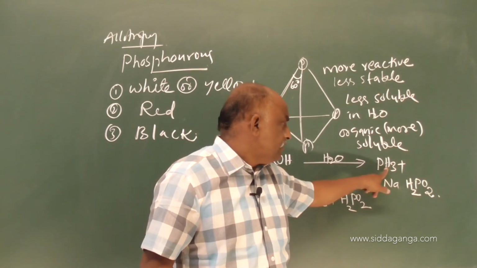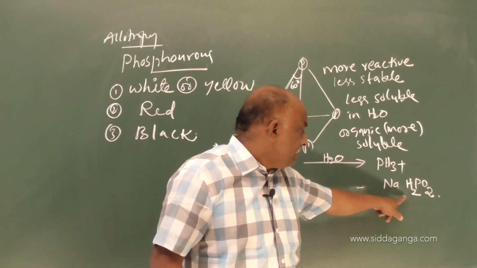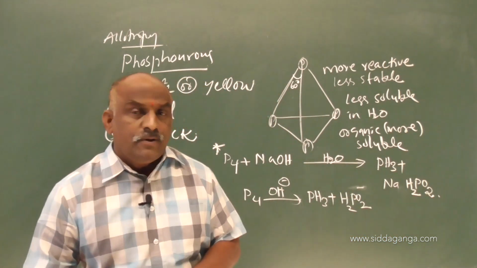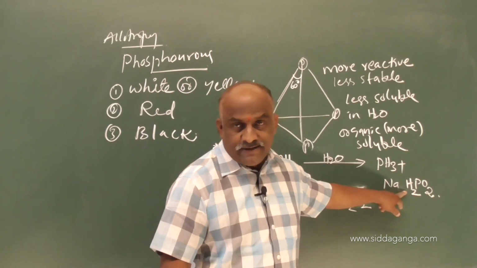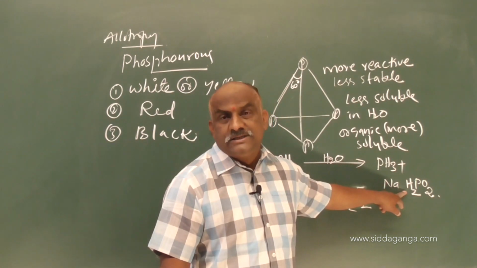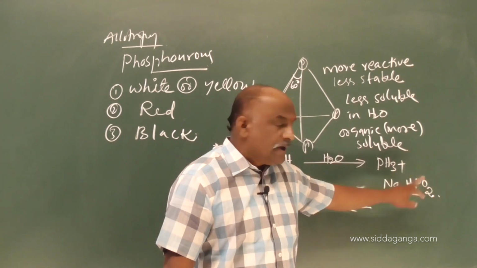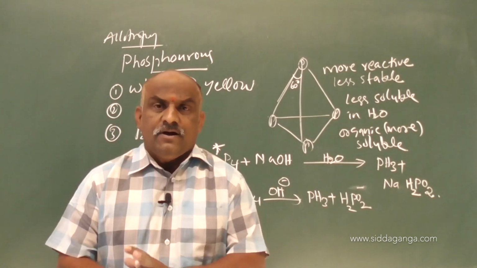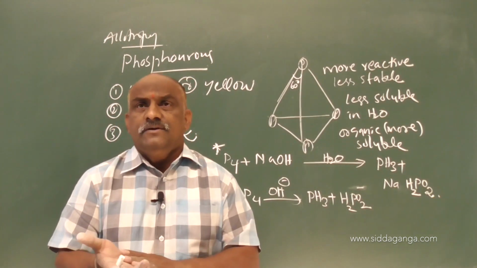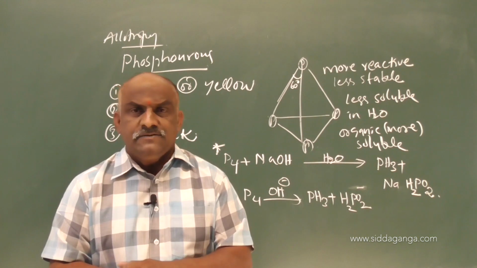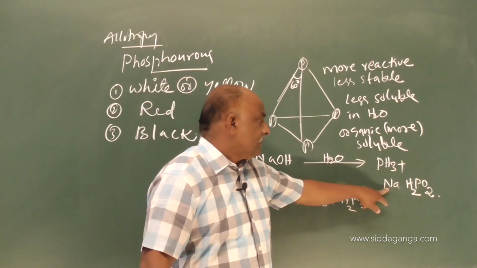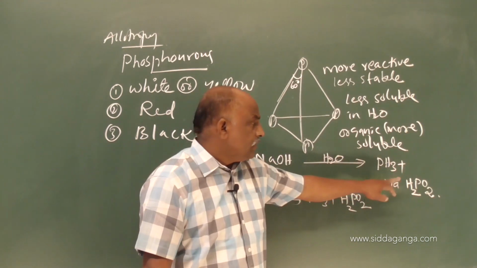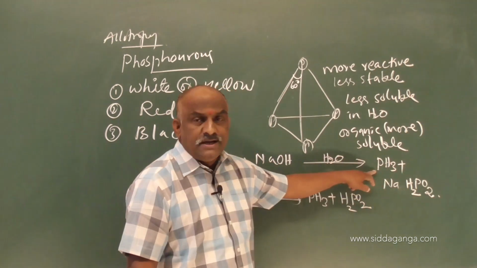This is one of the poisonous compounds, phosphine, and formation of NaH2PO2. NaH2PO2 is called sodium hypophosphite. It is obtained from hypophosphorus acid. After the completion of this, the next topic is oxyacids of phosphorus. We will discuss it there. So NaH2PO2 is called sodium hypophosphite, and formation of PH3, phosphine.